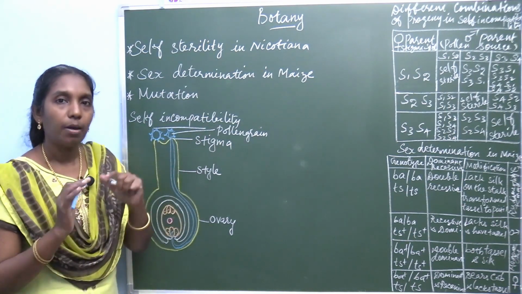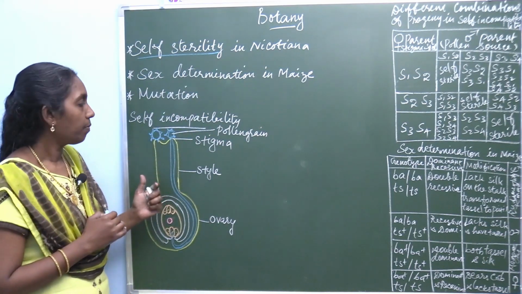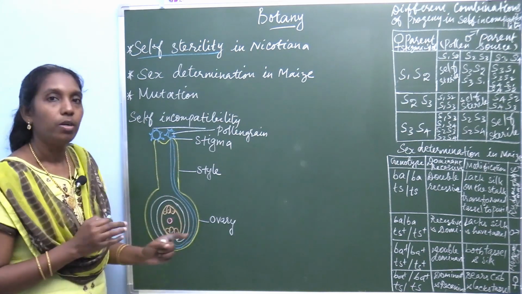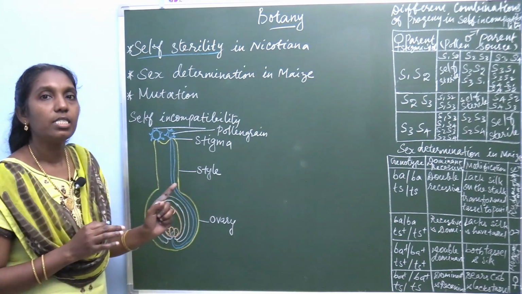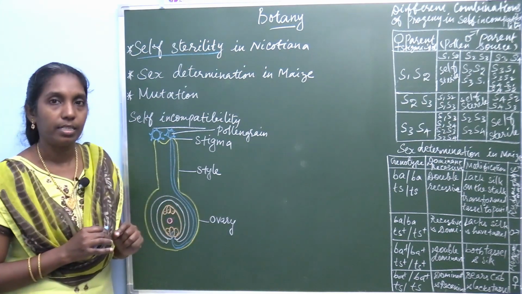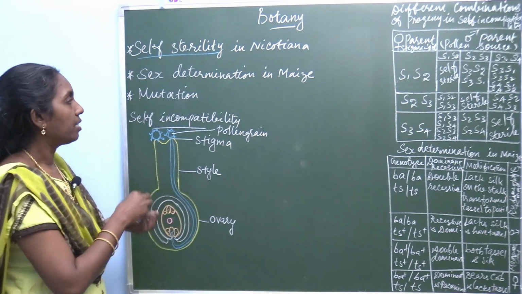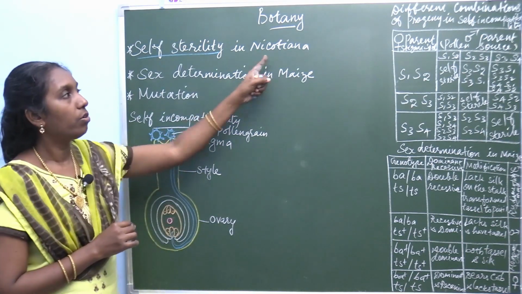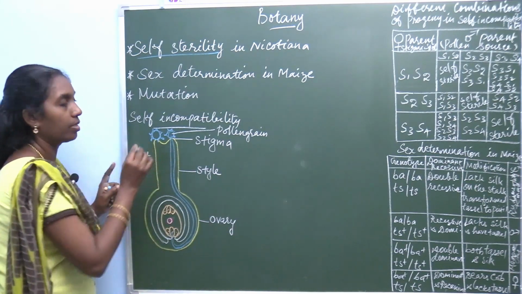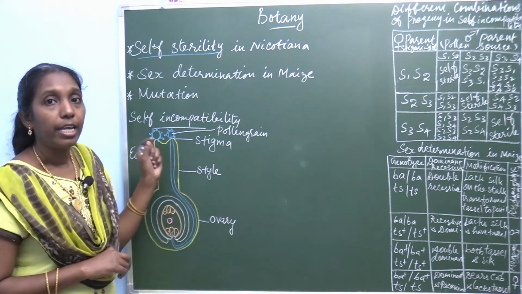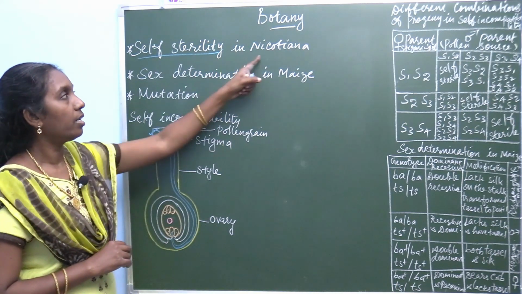In self-incompatibility or self-sterility, what happens? The pollen tube does not develop normally. The normal pollen tube development is affected in self-incompatibility. This was reported by East. Self-sterility in nicotiana was reported by East in the year 1925.